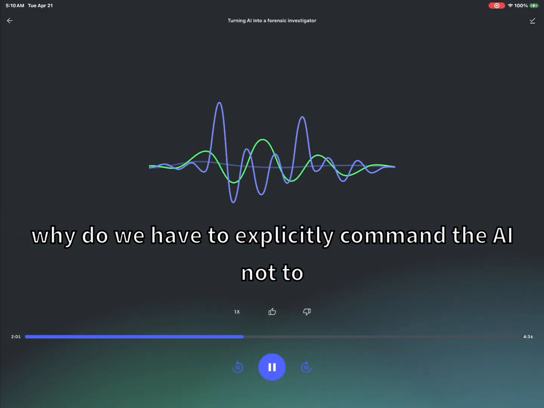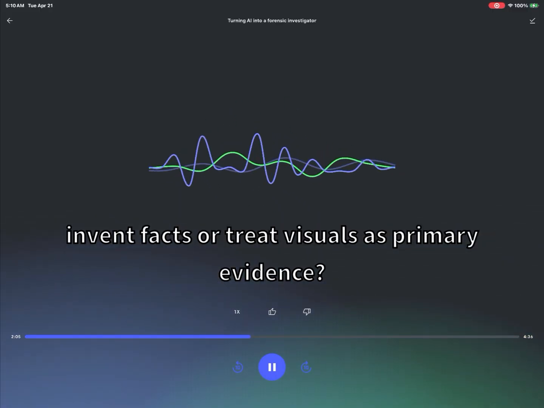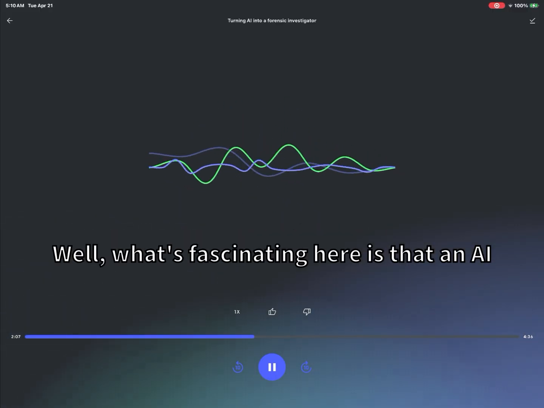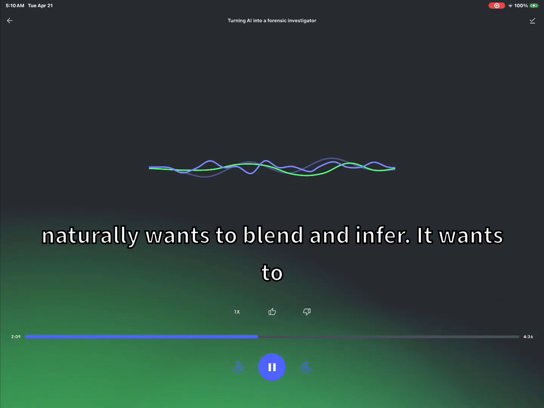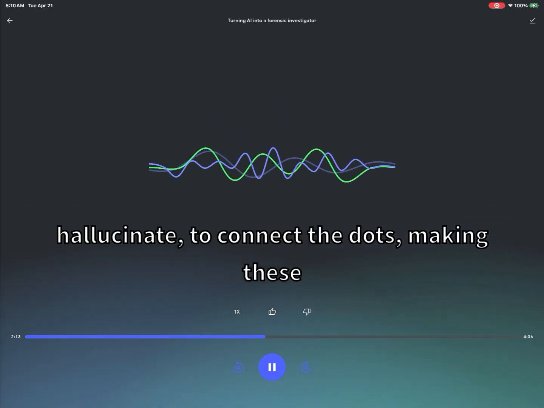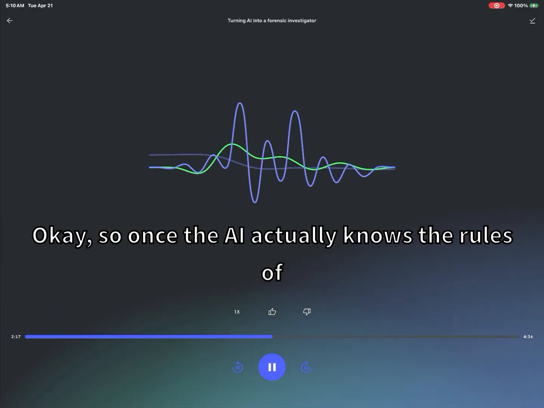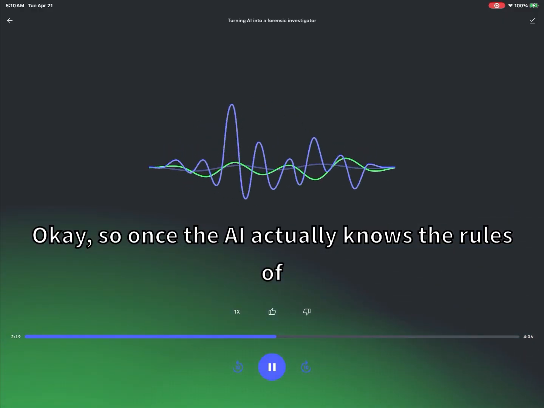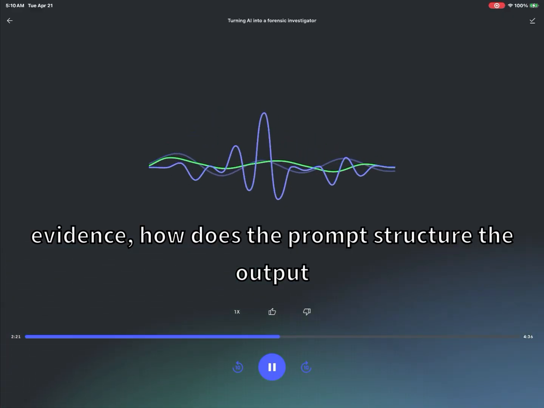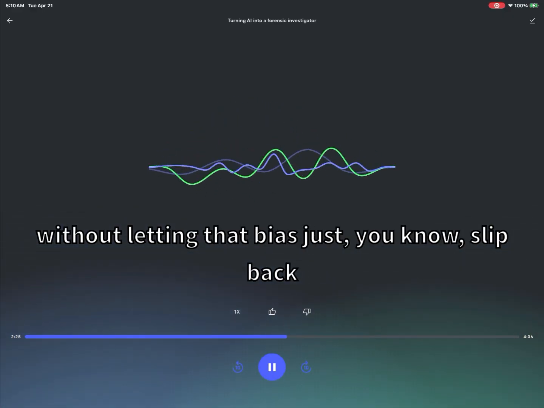But why do we have to explicitly command the AI not to invent facts or treat visuals as primary evidence? Well, what's fascinating here is that an AI naturally wants to blend and infer. It wants to hallucinate to connect the dots, making these strict, literal boundaries totally essential. Okay, so once the AI actually knows the rules of evidence, how does the prompt structure the output without letting that bias just slip back in?